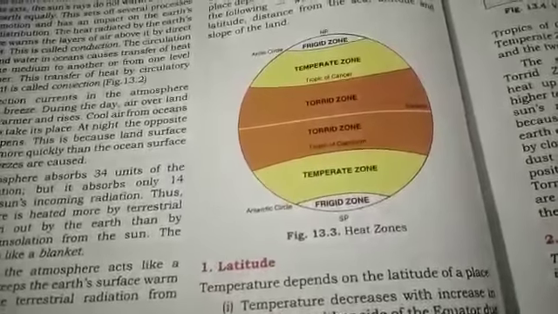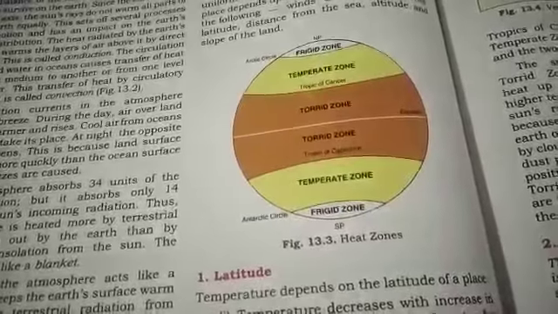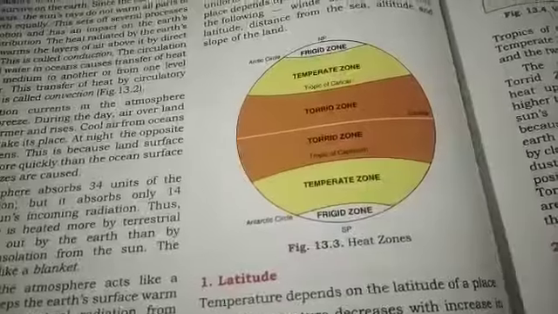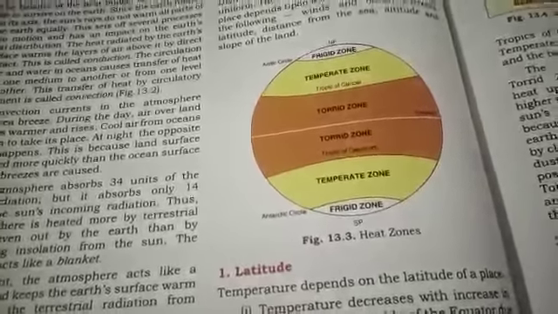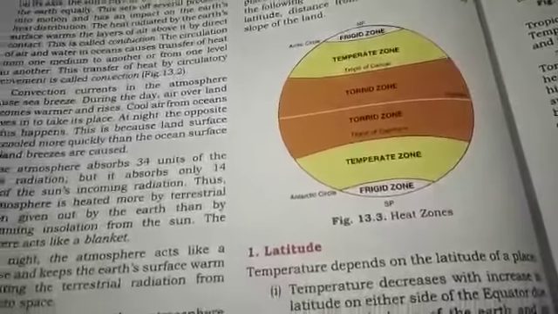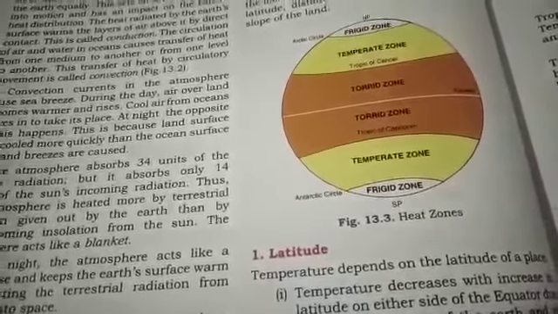The heat radiated by the earth's surface warms the layer of air above it by direct contact. This is called conduction. The layer of air just above the earth is in direct contact with the earth, so it gets heated up directly. So this is called conduction.